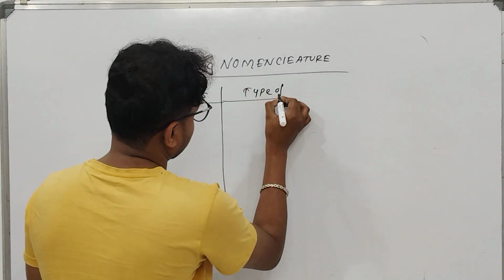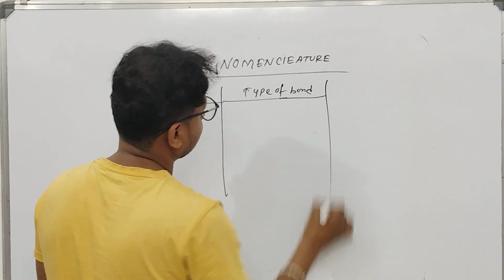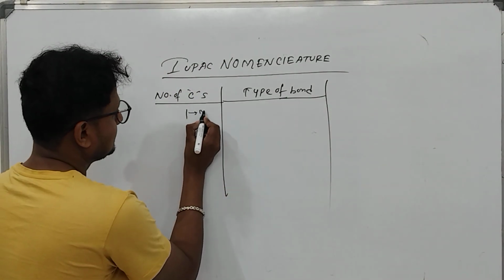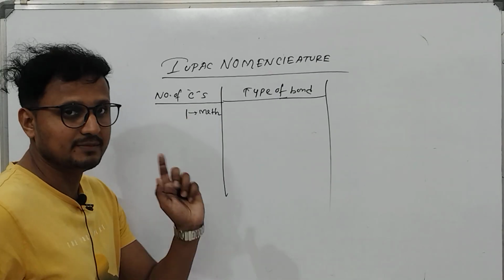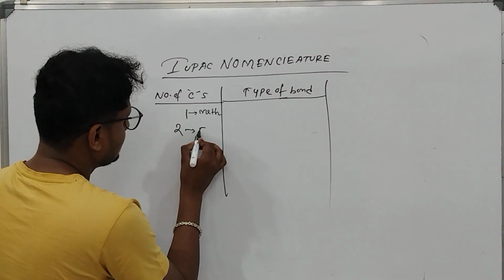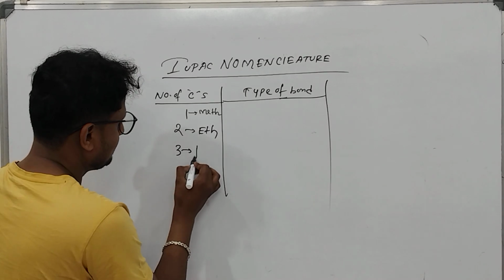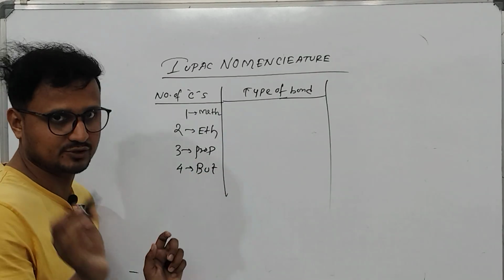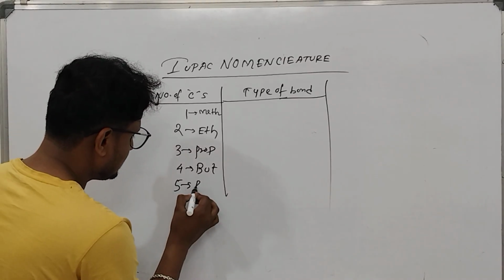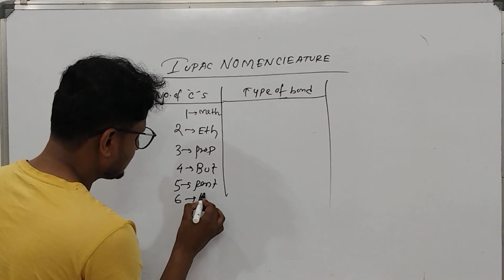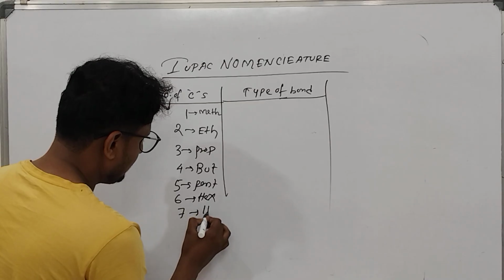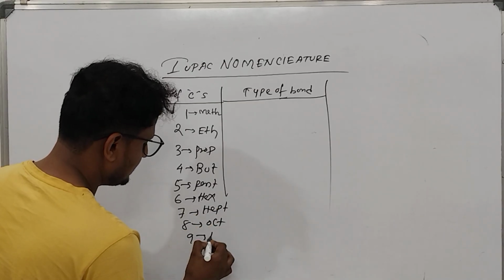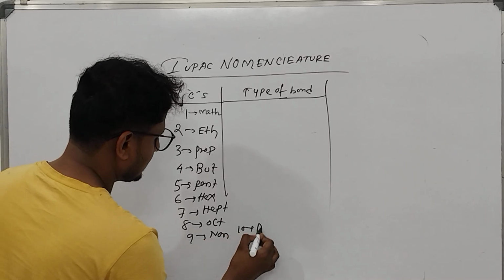Firstly, if the number of carbon is 1, the name will start with meth. If it is 2, it will be eth. If it is 3, it will be prop. 4, it will be but. Okay, it will be but. For 5, it will be pent. For 6, it will be hex. For 7, it will be hept. For 8, it will be oct. For 9, it will be non. For 10, it will be dec.